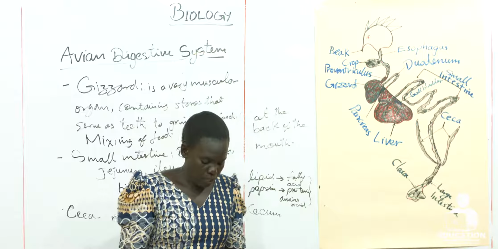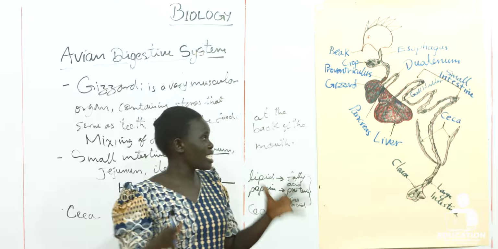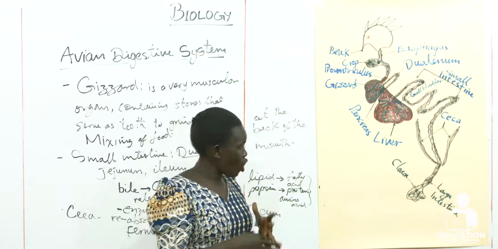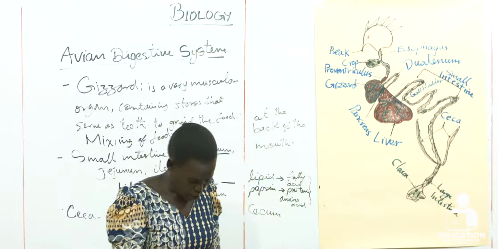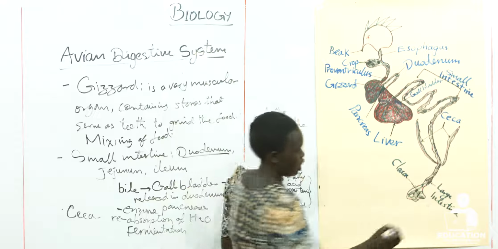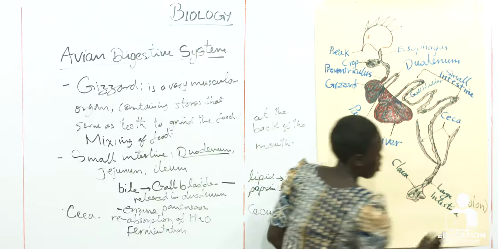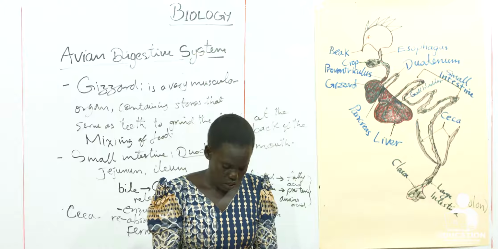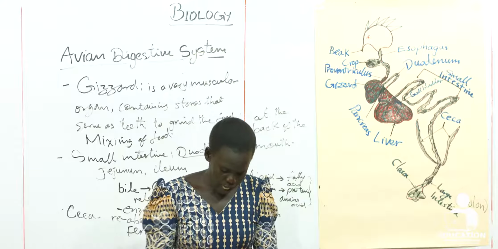Then coming to the large intestine, this is known as the colon, because the large intestine is divided into ceca, colon, then the cloaca, and it ends with the cloaca. So the large intestine here is known as the colon. This is where the last of the water absorption takes place.